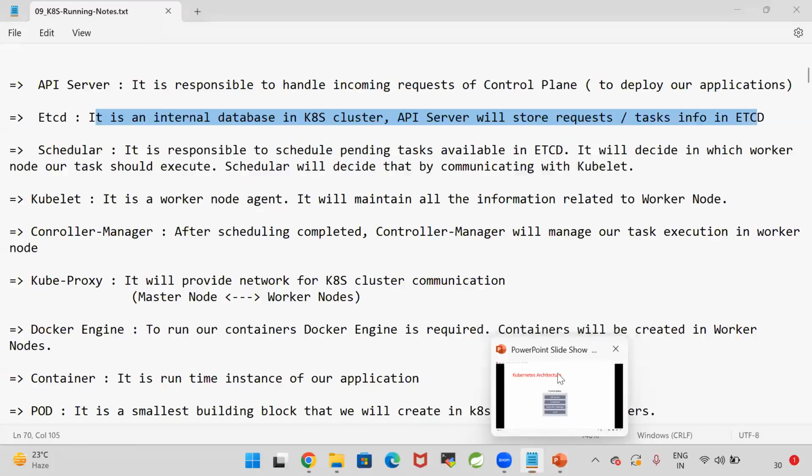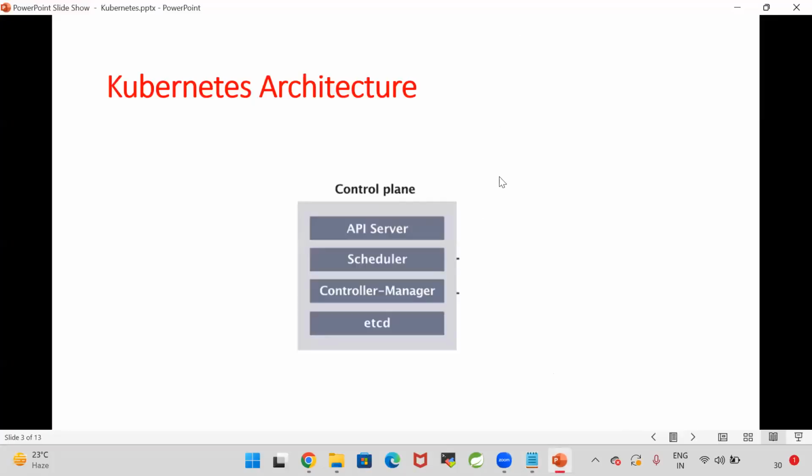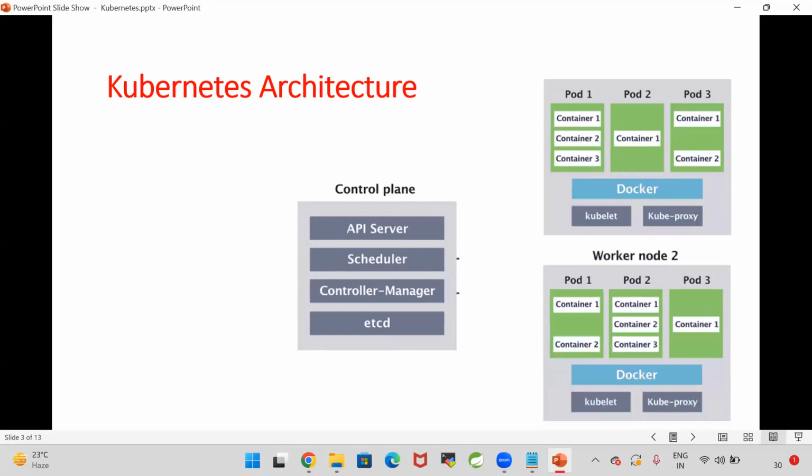Once the tasks are stored in the etcd, scheduler will come into picture. Scheduler will identify what are the pending tasks available in the etcd. Then that scheduler will talk to the nodes by using kubelet. Right, here how many nodes are available? All the nodes will be connected to our controller manager.